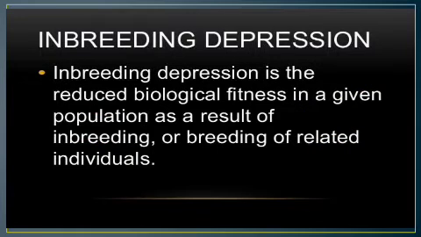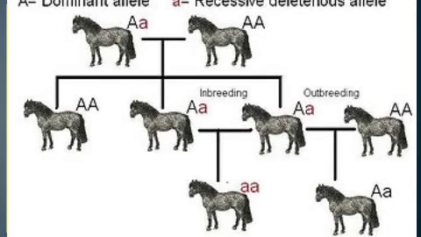Okay, so we have already been talking about inbreeding depression. In inbreeding depression, productivity and fertility will be very low. Okay, inbreeding depression is the reduced biological fitness in a given population as a result of inbreeding, or breeding of related individuals. That means along with reduced fertility, productivity also falls, because of the reduced biological fitness. Okay, that is because of breeding of related individuals. So we can see from this diagram.